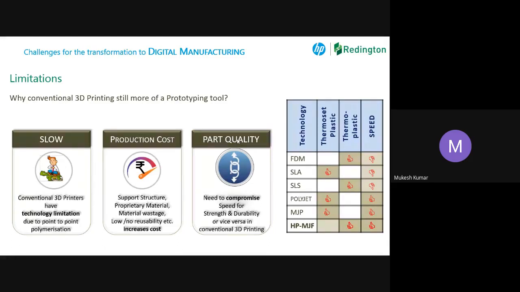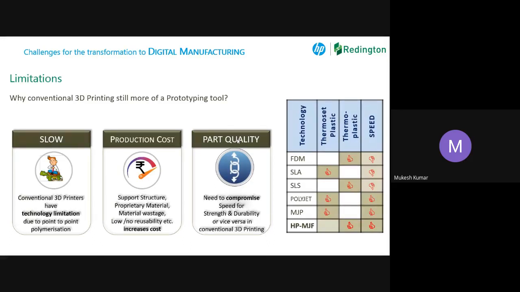If you start printing on FDM or SLS or any other technology, it is going to take a lot of time. When I get 10 parts after 10 days, I cannot even think of going into digital manufacturing, right?